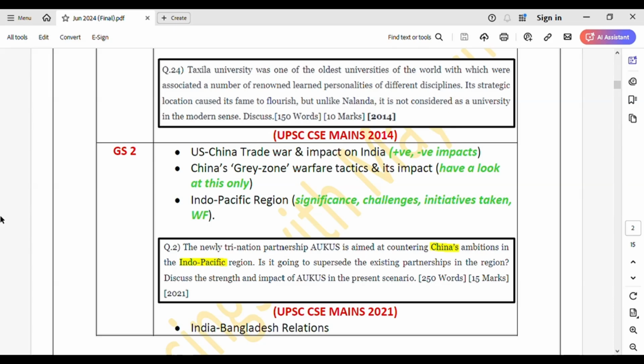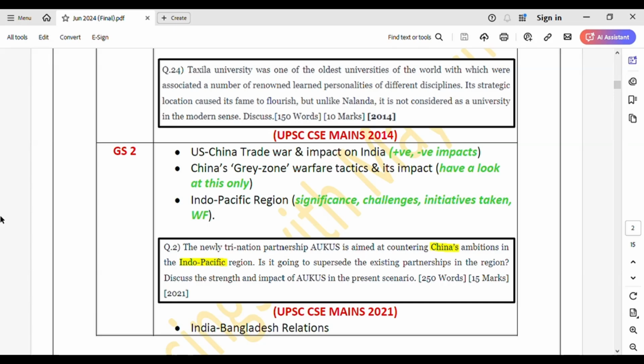And Indo-Pacific region. What is the Indo-Pacific region? One thing to also notice: for every topic, if you're making notes from the mains perspective, don't forget to add an introduction and the conclusion. I have not written it in this document, but please do make sure that on all the topics you have a relevant introduction and conclusion, and the following dimensions that I have mentioned in this PDF.